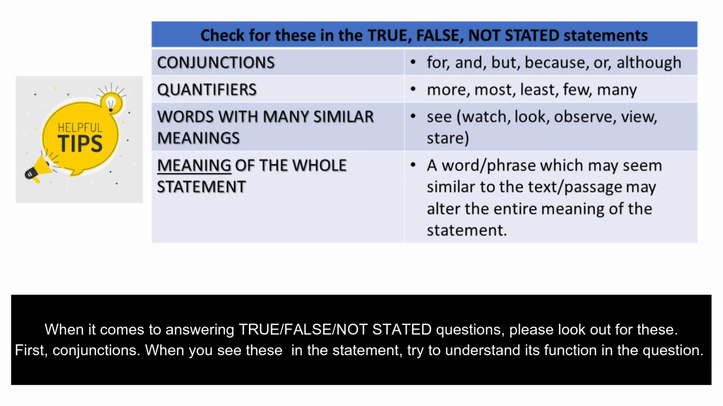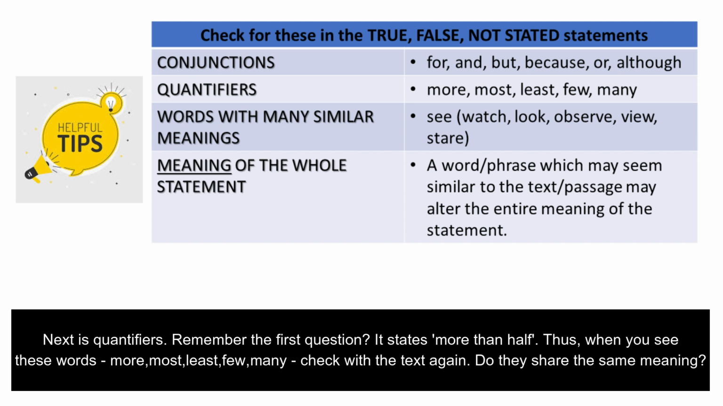When it comes to answering true, false, not stated questions, please look out for this. First, conjunctions. When you see this in the statement, try to understand its function in the question. Next is quantifiers. Remember the first question? It states more than half. Thus, when you see these words, more, most, least, few, many, check with the text again. Do they share the same meaning?